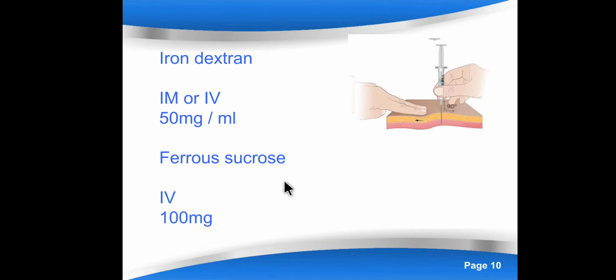The second formulation is ferrous sucrose. It is a comparatively newer and safer formulation. It can be given at a dose of 100 mg elemental iron, and you can give it IV. The important role of ferrous sucrose is that it can be given to patients of anemia with kidney disease.